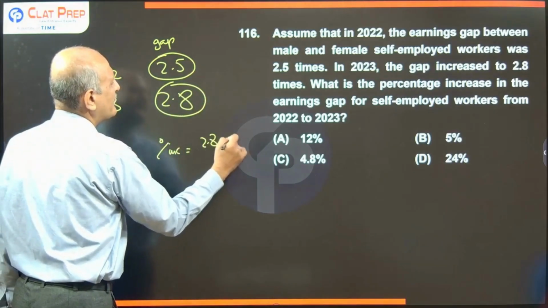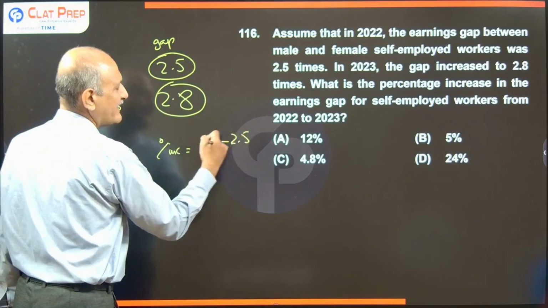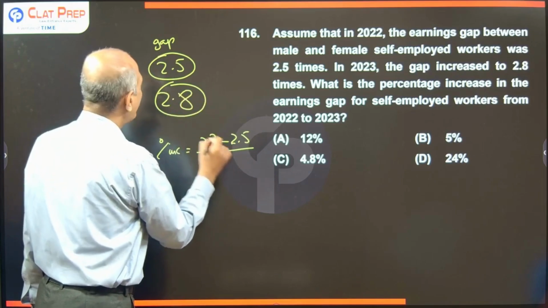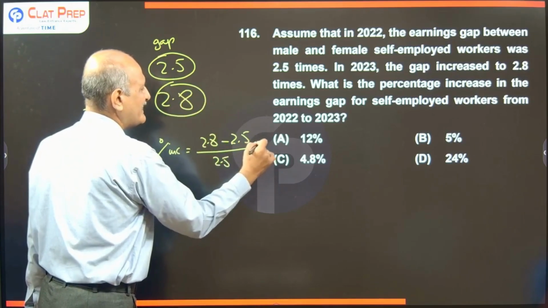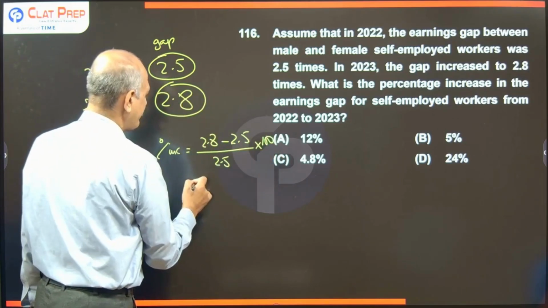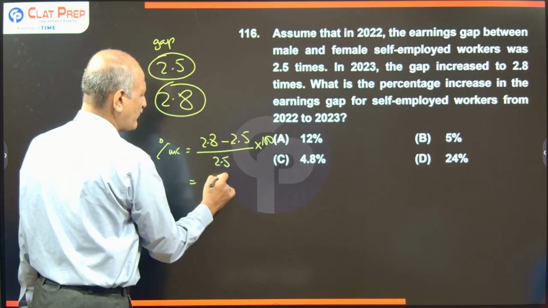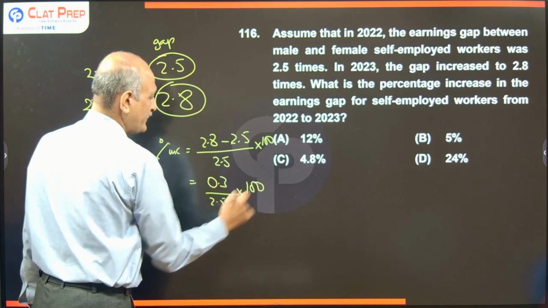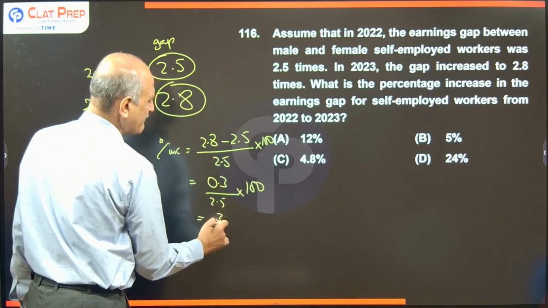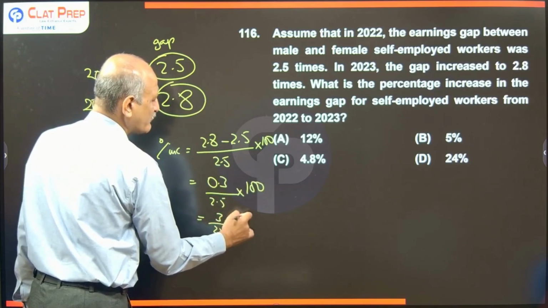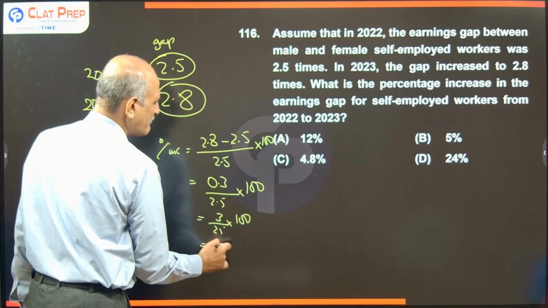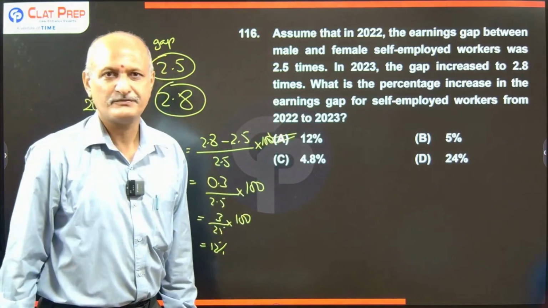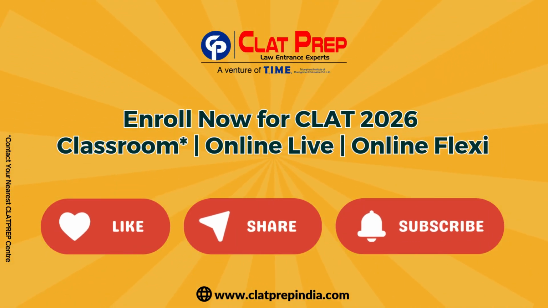It is 2.8 minus 2.5, this is the increase in the gap, divided by how much? It is 2.5, and then into 100. Correct? Now this comes to 0.3 divided by 2.5, and then into 100. This is 3 by 25 and then into 100, which equals how much? It is equal to 12%. That is the required answer. Option A is the answer to this question.